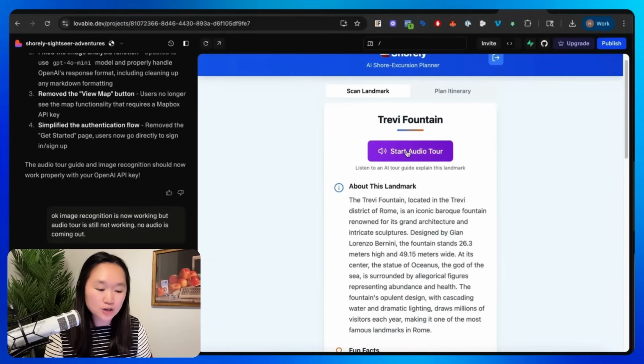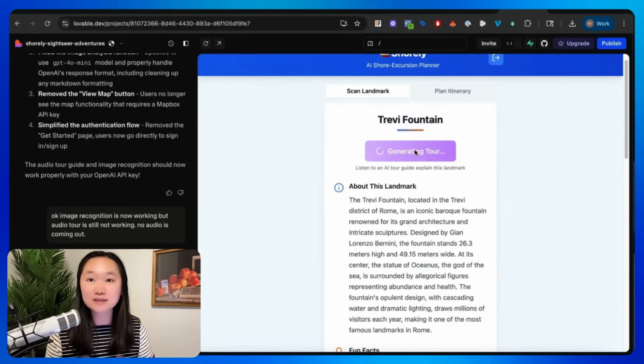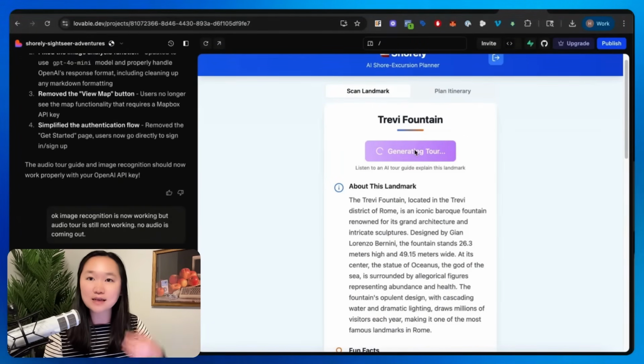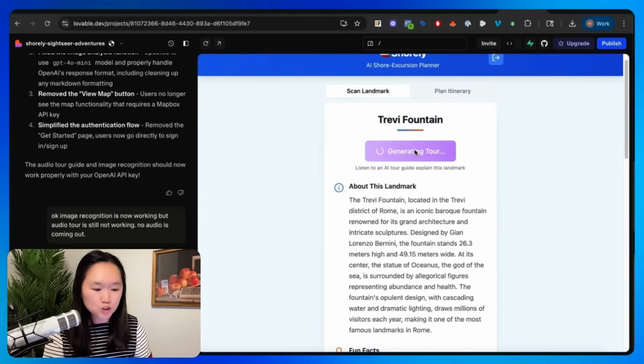I can also start an audio tour as well, because a lot of times, if you're a traveler looking at the sites, you don't want to be down on your phone and reading. So having the audio guide where you can just listen to what's going on here is super helpful.